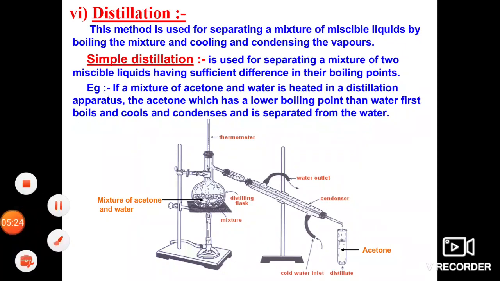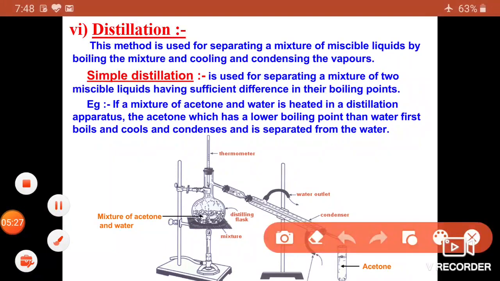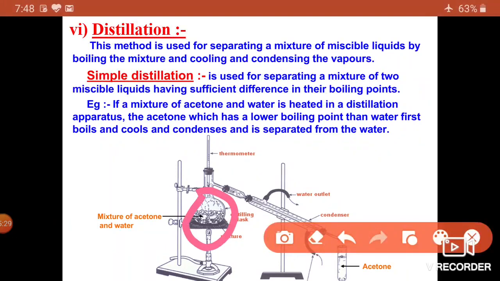When we add the mixture we have to separate, the boiling point of the acetone is very low, hence the boiling of the acetone begins very early, and that boiled acetone is stored in the top of the distillation flask. That stored gaseous acetone comes into the separating tube, and there we cool those vapors.